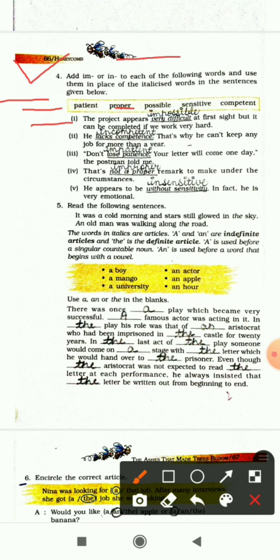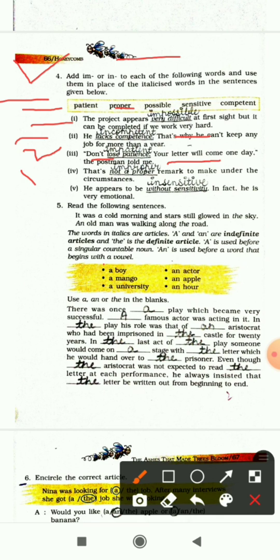Very difficult, impossible. Second one is: he lacks competence, that's why he can't keep any job for more than a year. Competence means ability. So here lacks competence is italicized and we have replaced it with incompetent. Third one is: don't lose patience, your letter will come one day, the postman told me. So here the italicized words are lose patience and we have replaced them with impatient.